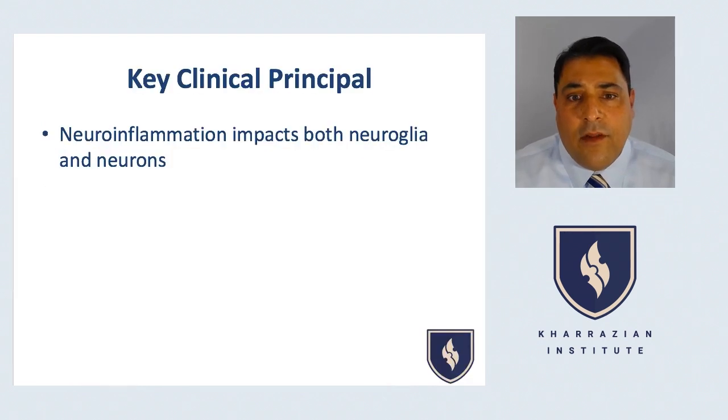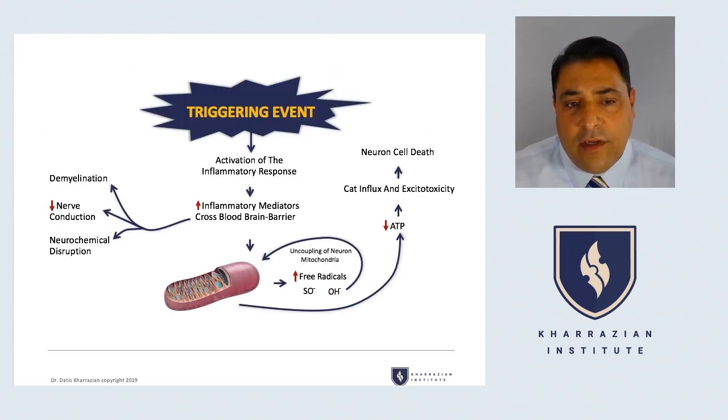Okay, another key clinical principle. Neuroinflammation impacts both neuroglia and neurons. We spent the entire time in the neuroinflammation course really focusing on neuroglia because they're the underappreciated cell of the brain, and 90% of the human brain is neuroglial cells. But that other 10%, the area where we have action potentials, is really neurons. And one of the things we have to remember is that neuroinflammation does injure neurons, and it does impact neuron endurance.